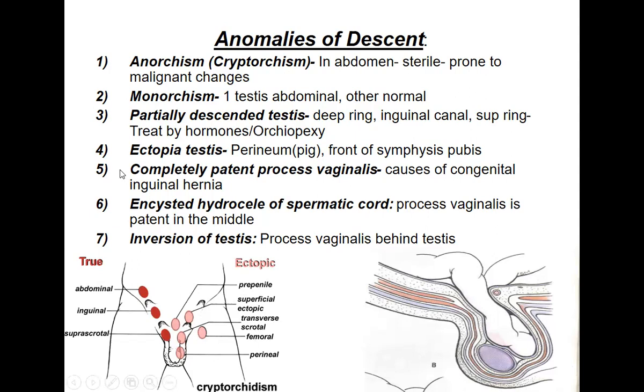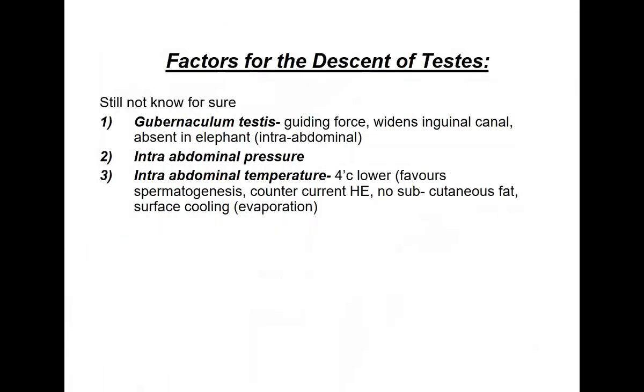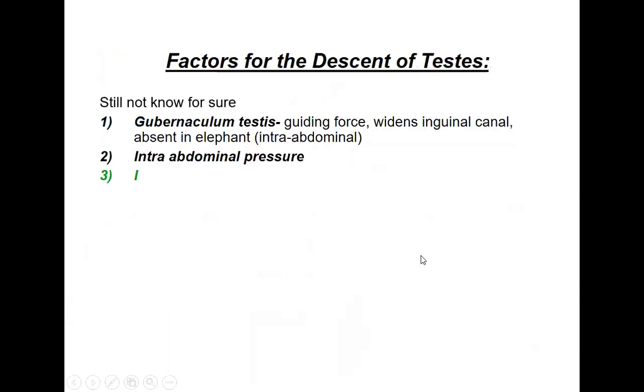Then completely patent processus vaginalis. I was talking about the processus vaginalis: during the descent, as I said, a part of the peritoneum will be pulled into the scrotum. As you can see here, this is the peritoneum. When the testis is descending, it will pull a part of the peritoneum. Later, this whole part will close. As you can see here in the stage, it is totally closing, totally out. Sometimes it remains as such. That is called the patent processus vaginalis.